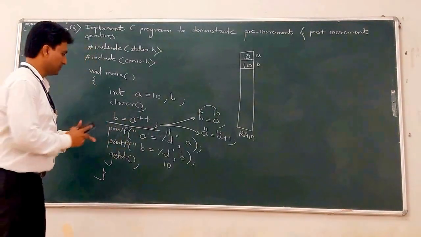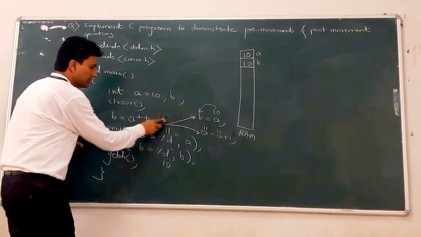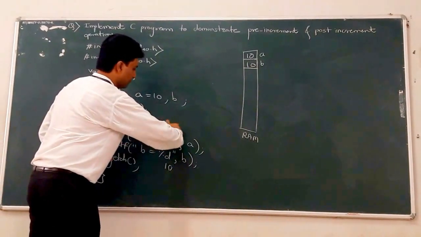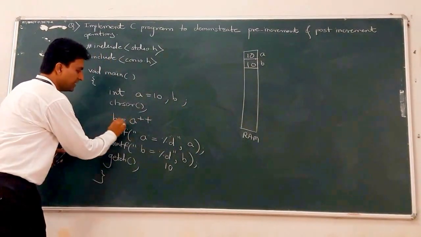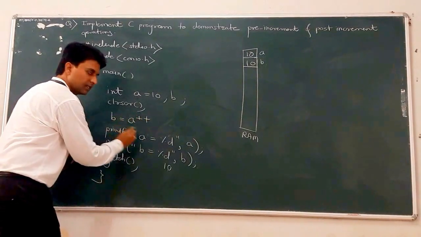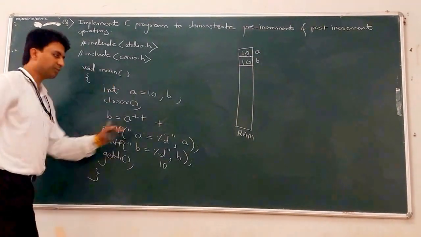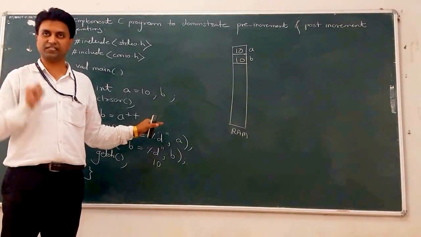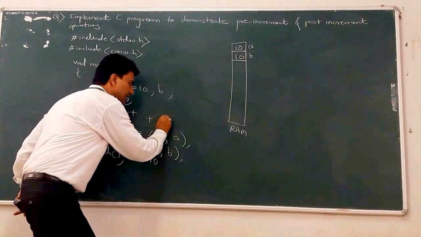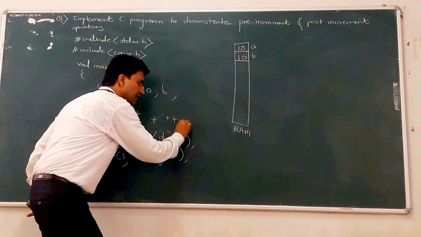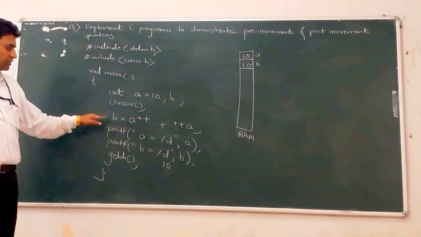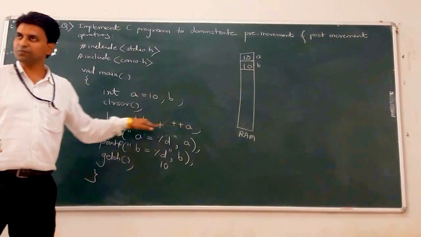Similarly, now we increase the complexity of this program. What is the complexity? Suppose B is equal to A plus plus plus plus plus A. The middle plus means a binary operator which performs addition of two operands. Clear? So this is a complex statement.